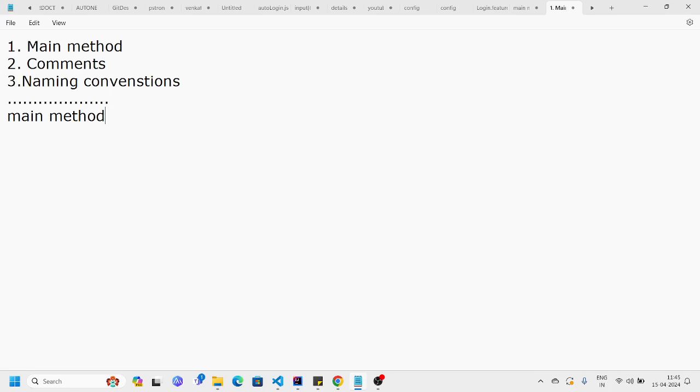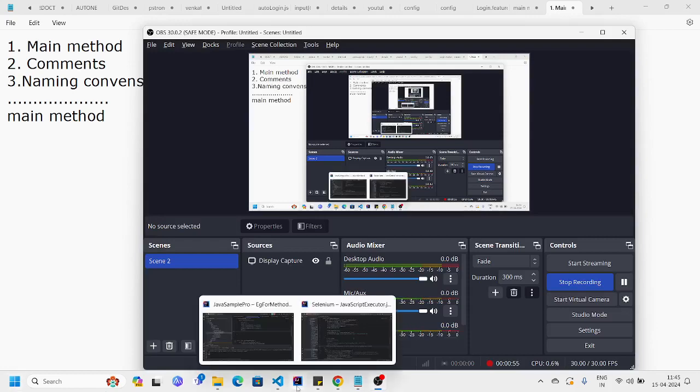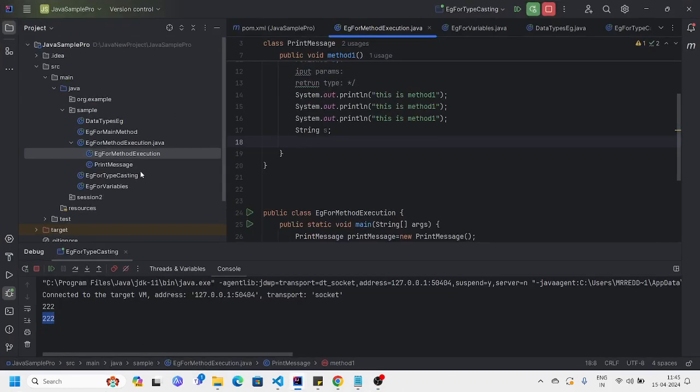Java should have one main method. Without main method, we cannot execute any Java program. Let's see that practically. If you take this example, let me create one class first.